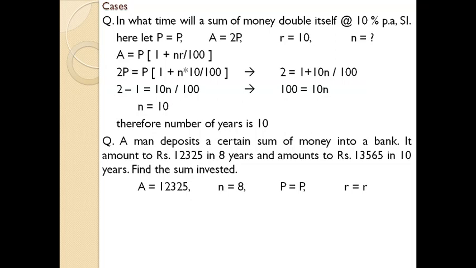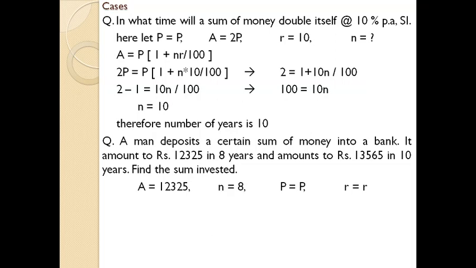On the basis of 8-year details, for the first part of the 8 years, the annual amount is 12,325, which is given in the question. And n is 8 years because we are now dealing with the first part. And the principal amount we don't know because it is the one which we need to find. R also has no information, so it will be quite confusing.